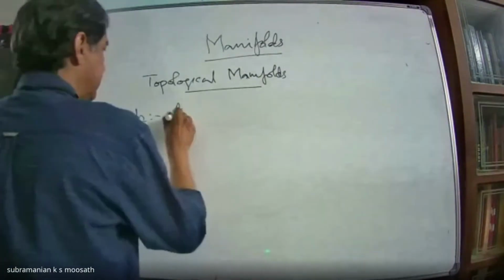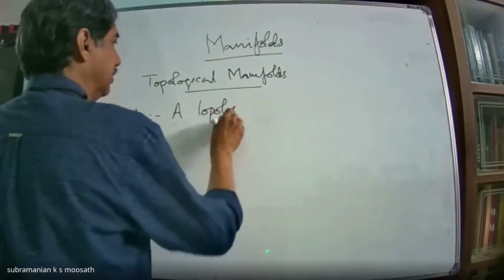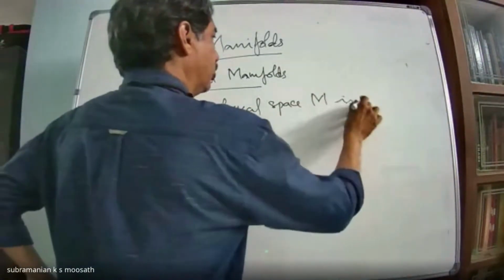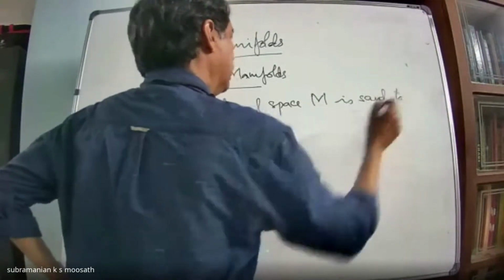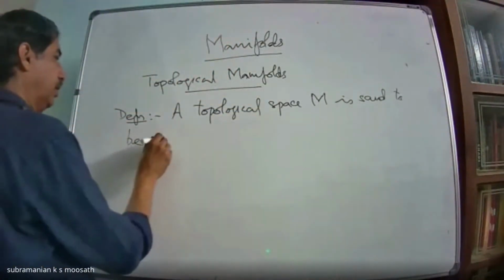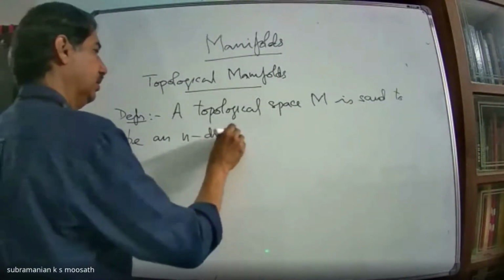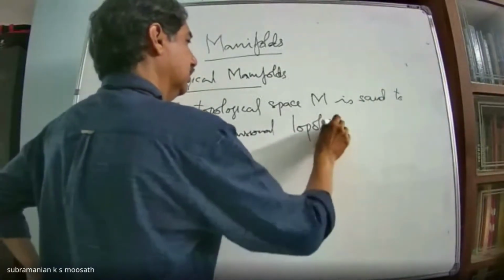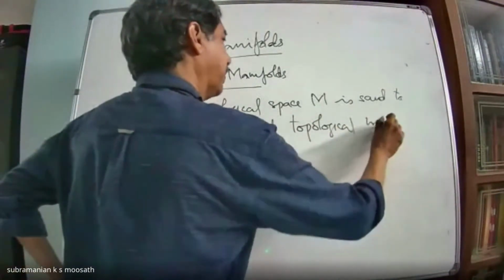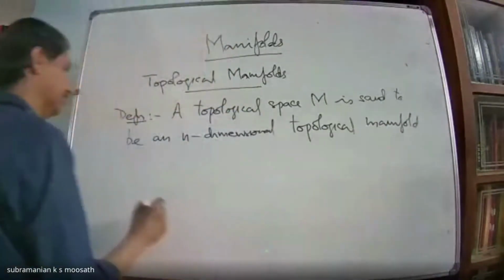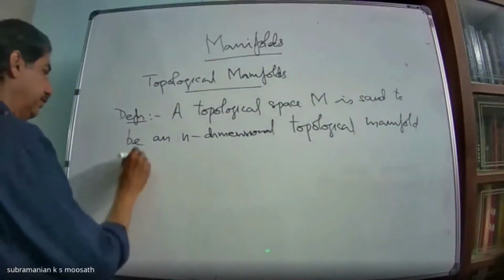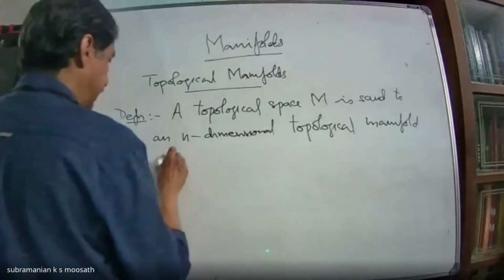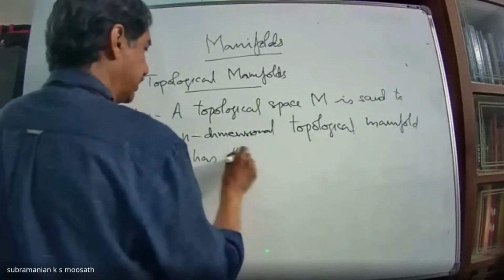A topological space M is said to be an n-dimensional topological manifold if it has the following properties.